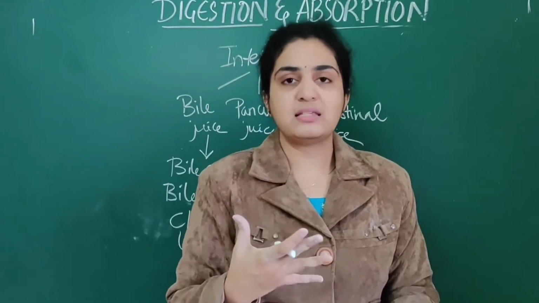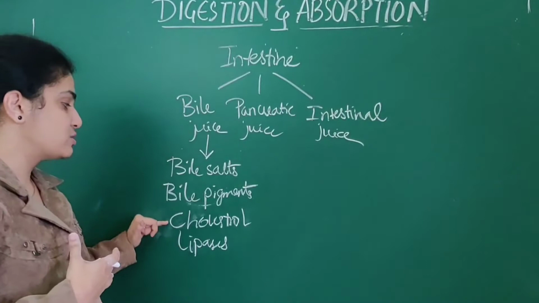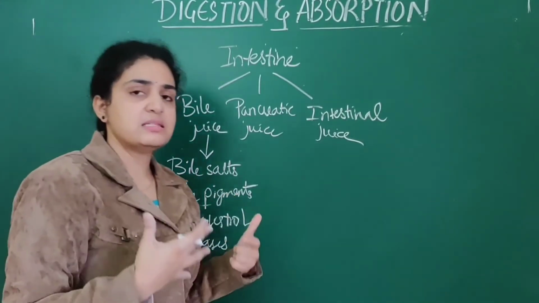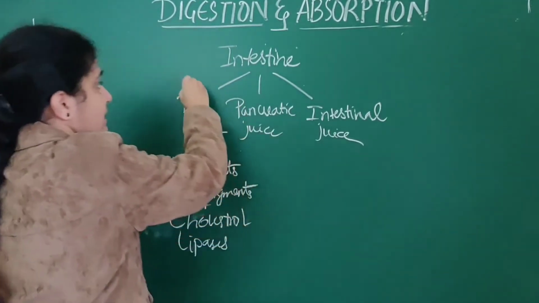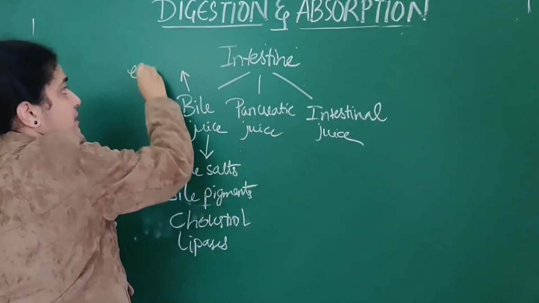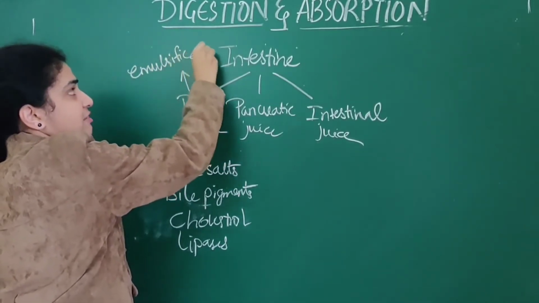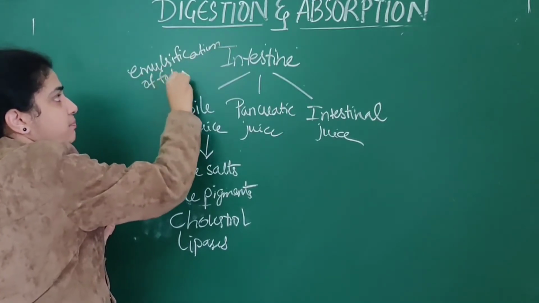Lipids means what? Fats. They act on fats. So bile salts, bile pigments, cholesterol as well as lipases. Numerous substances are secreted in this bile juice. Mainly this bile juice helps in emulsification of fats, which means fats are mainly digested through the bile juice.